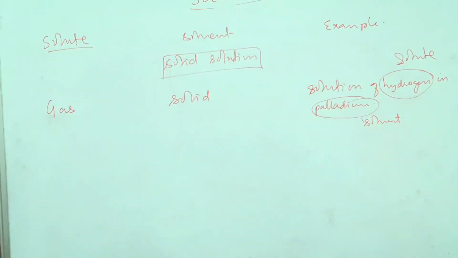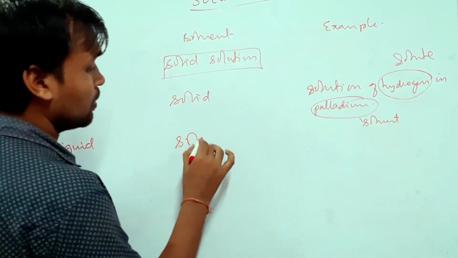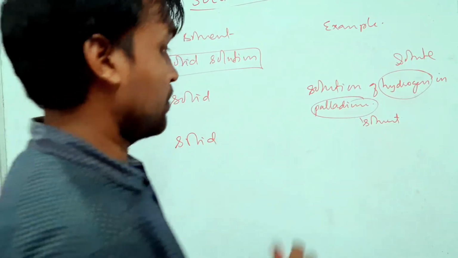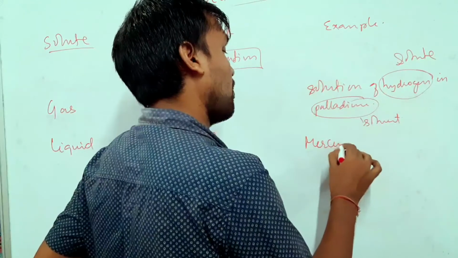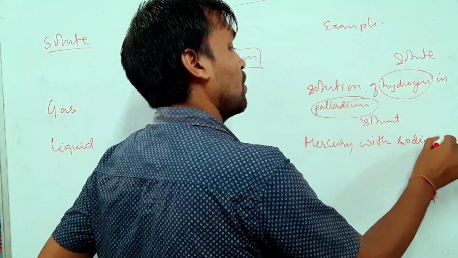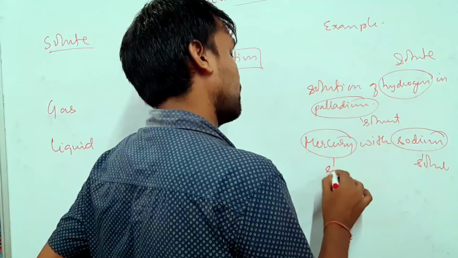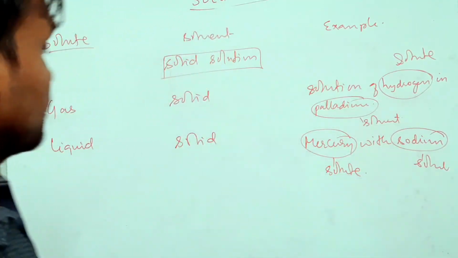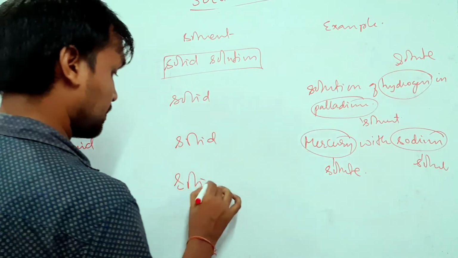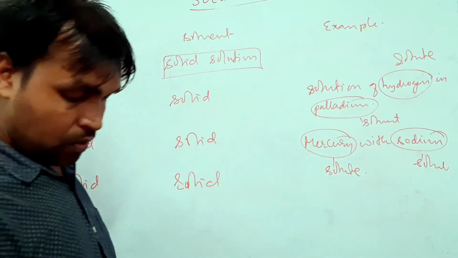Okay, next type of examples we are going to see is liquid in solid. Liquid in solid, the best example is mercury with sodium. Okay, so sodium is what here? Solvent, and mercury is what? Solute. Okay, the last one is what? Solid in solid example. Solid in solid solutions. Example is what? Copper dissolves in gold.